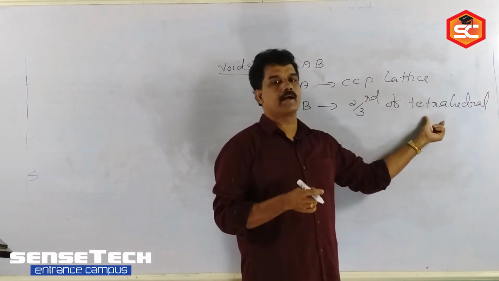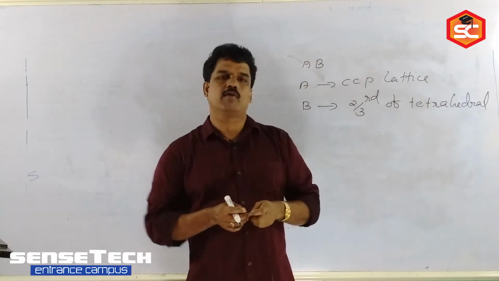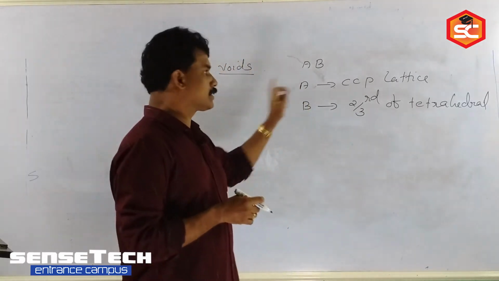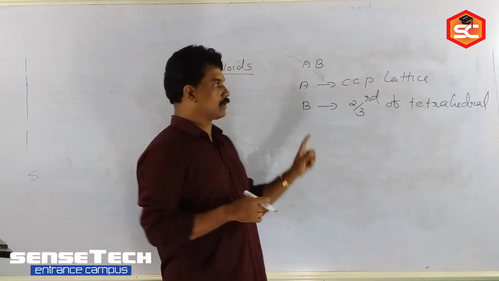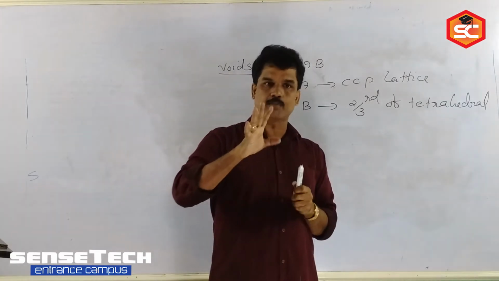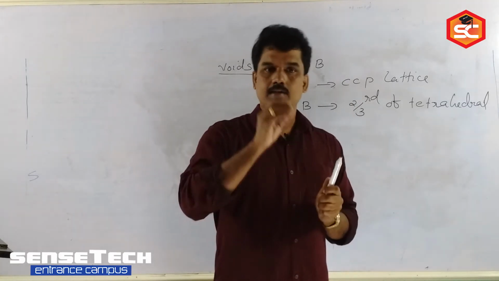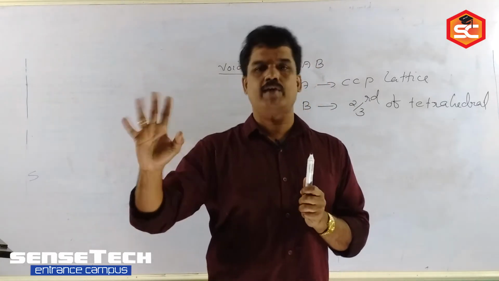Instead of tetrahedral, octahedral, or half of tetrahedral or half of octahedral, like that they will be giving. Now, in such questions, you have to consider which atom, which particle is creating the crystal lattice, HCP or CCP, and that number you have to assume as a variable.